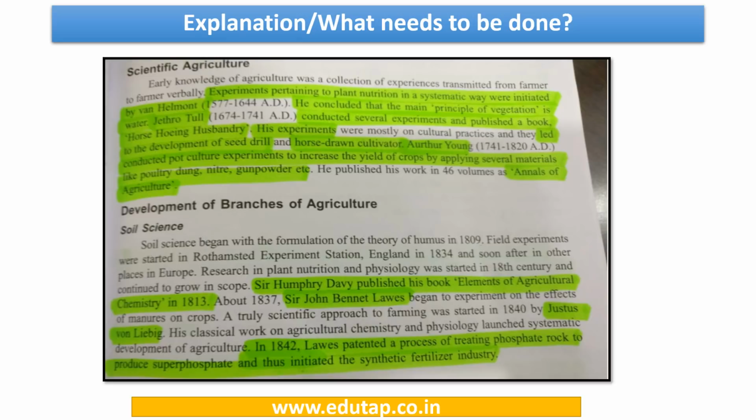Whichever points we have marked using a marker, kindly pause the video and go through these important points. Sometimes in exams these types of factual questions are also asked, so make sure that you go through them at least twice or thrice.